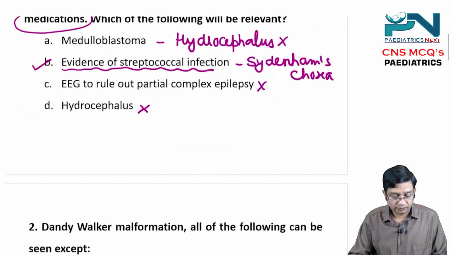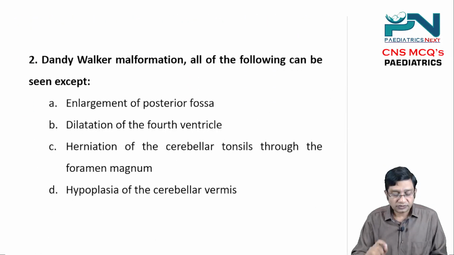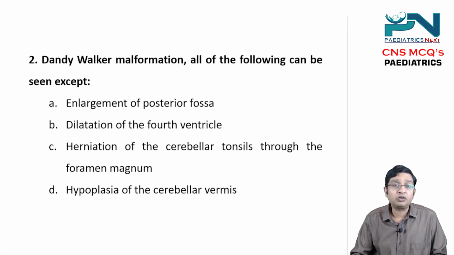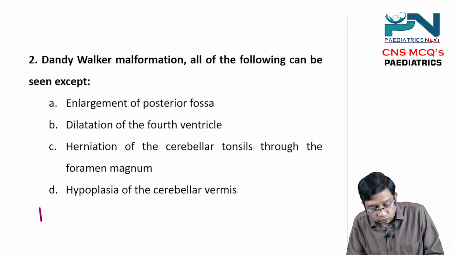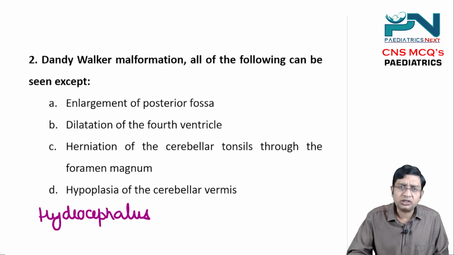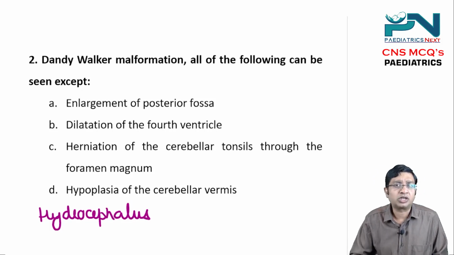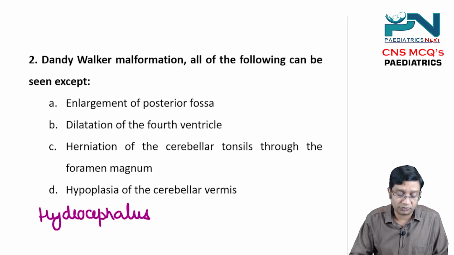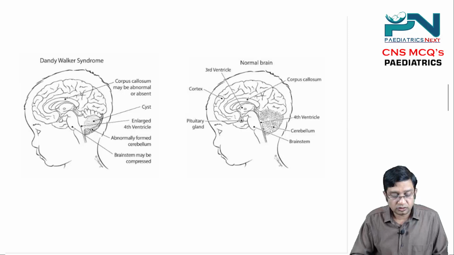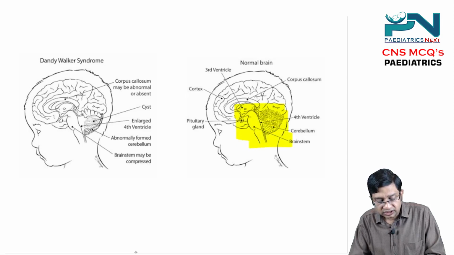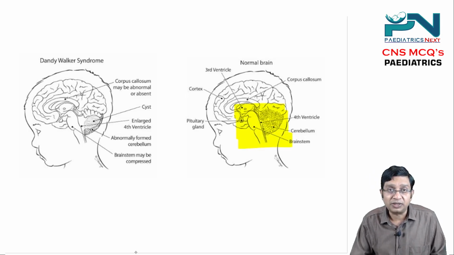Moving on to the next question: Dandy-Walker malformation, of the following can be seen except. Now when we talk of hydrocephalus, there are 2 conditions which are particularly causes of congenital hydrocephalus. Although aqueductal stenosis can also cause congenital hydrocephalus, the main ones are Dandy-Walker and Arnold-Chiari malformation. Here we are showing the normal brain, and this is the 4th ventricle, the cerebellum and the brainstem.